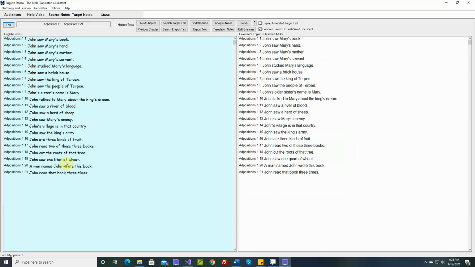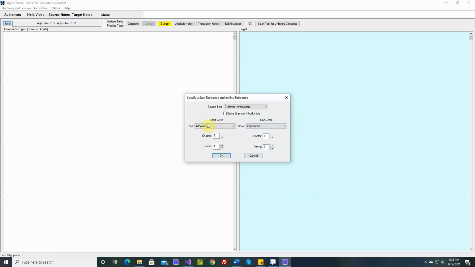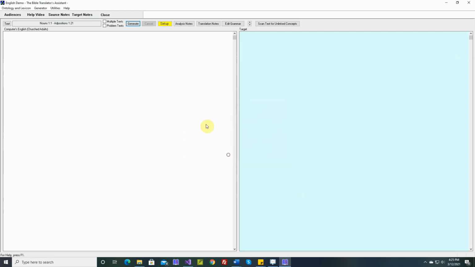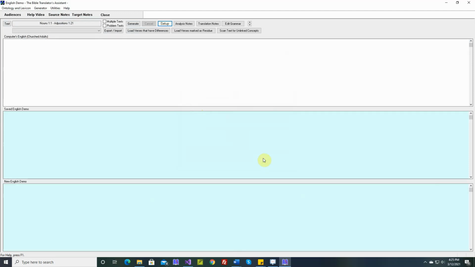they all look good. Again, I would encourage you to occasionally regenerate all of your text. So now we'll regenerate nouns 1:1 to Adpositions 121. We don't want to save it, we want to compare it. We want to make sure that none of the new rules that we changed or edited adversely affected text that we've already saved that we know is proper. So we're going to run this, and I'll do a time lapse here.